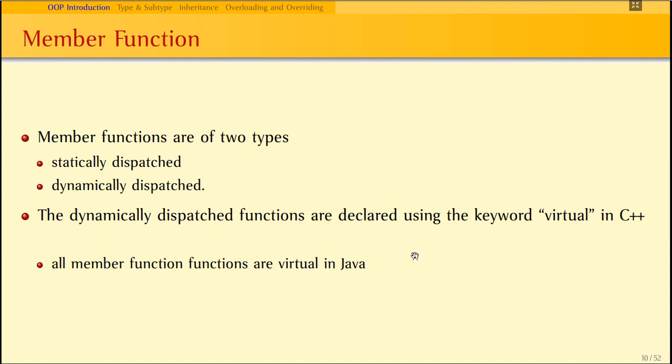Whereas if a function does not have virtual and is written normally, then it is said to be statically dispatched. Statically dispatched means the function resolution will be done at compile time. In case of dynamic dispatch, the function resolution will be done at runtime. All member functions are virtual in Java, whereas in C++ we use a keyword called virtual.